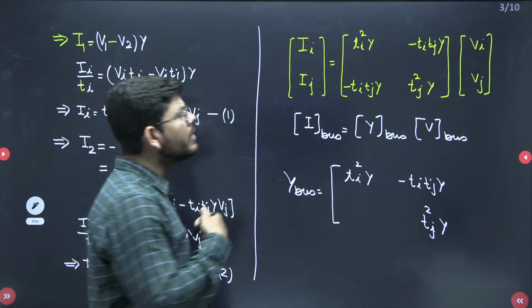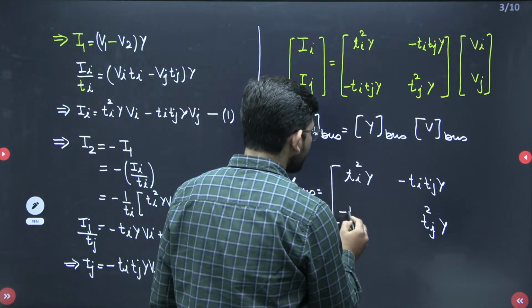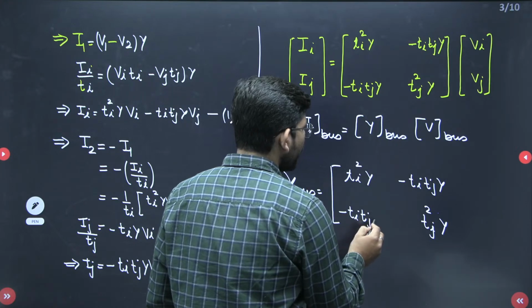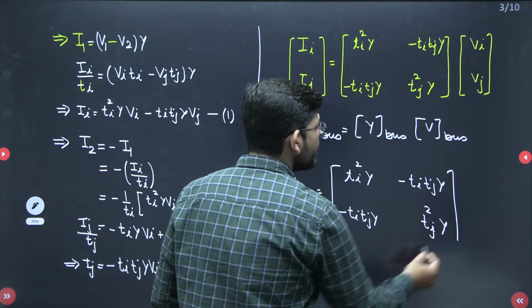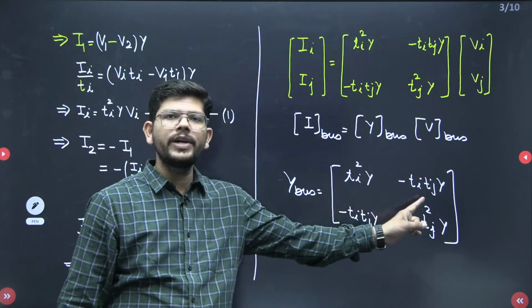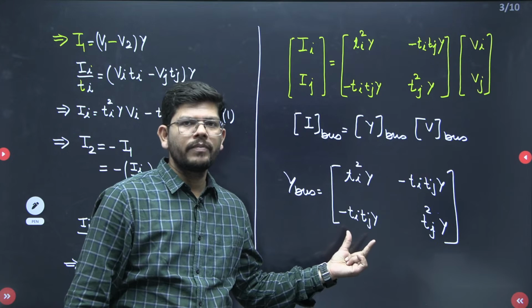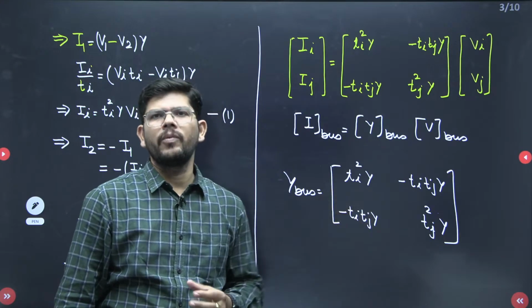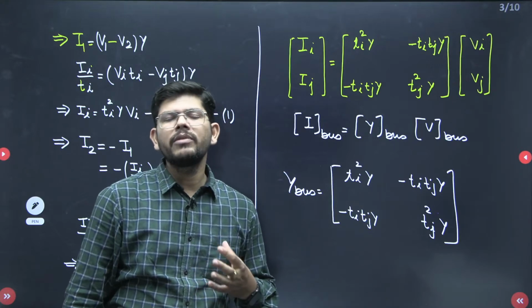This is how you can recheck whether whatever you have done is correct or not. You can see the off diagonal elements are exactly the same because it is a 2 cross 2 matrix. So whatever Y12 we have, the same is Y21, and these will be my diagonal elements. This is how easily we can find out the Y bus matrix.